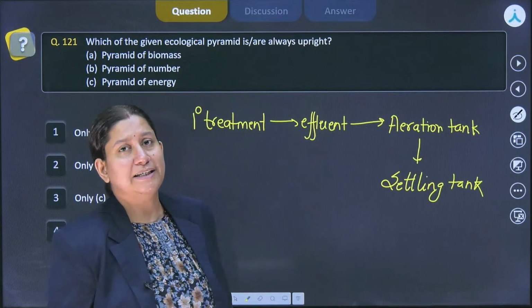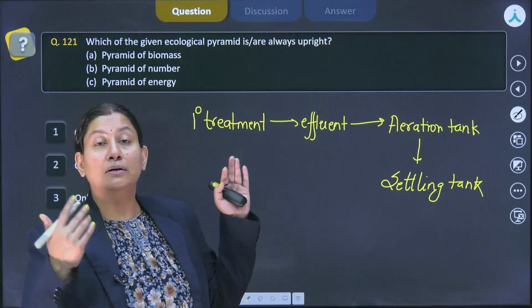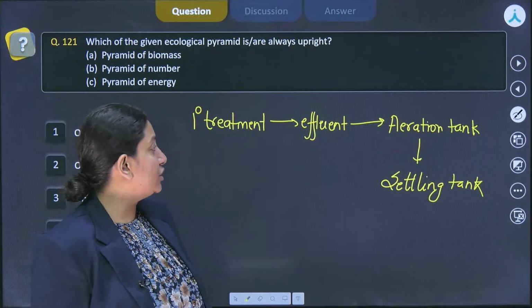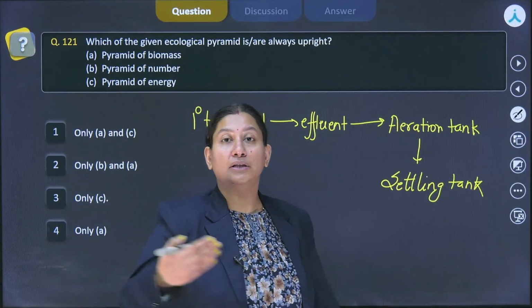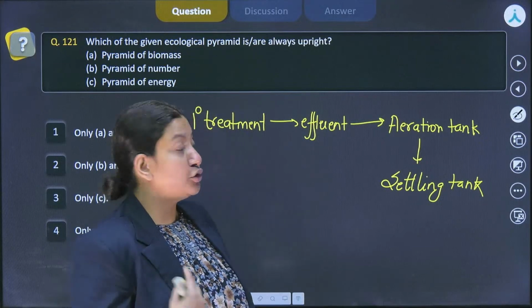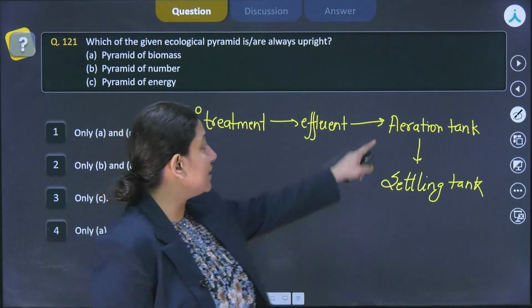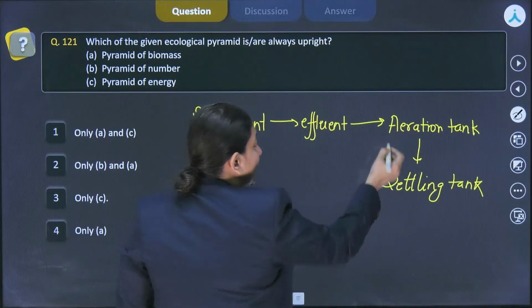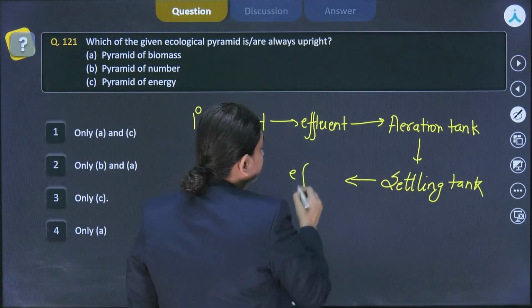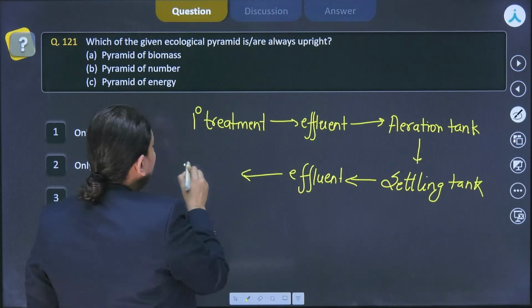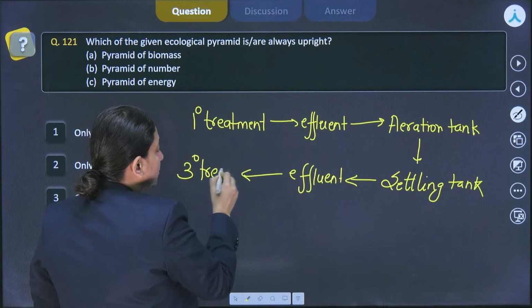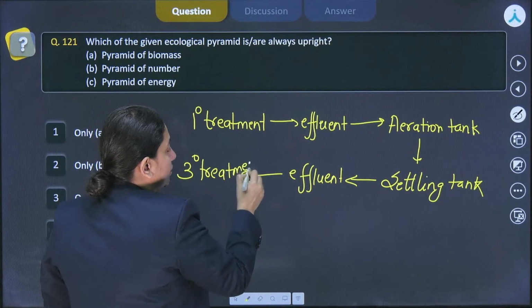It can't be completely eliminated, of course, but the maximum reduction has been achieved, so it could be released to water bodies. Ideally, tertiary treatment should also be performed, so whatever effluent comes out of it goes for tertiary treatment.